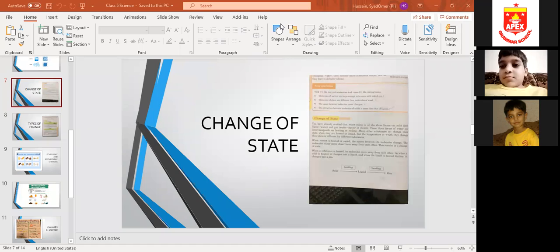Okay, so we have studied the properties of matter. Solids have a definite shape, liquids have no shape, and gases also do not have any shape. So this is the first property of the three states of matter. Solids have a definite shape and they have a definite size and volume. Liquids do not have a definite shape or size, but they have a definite volume.